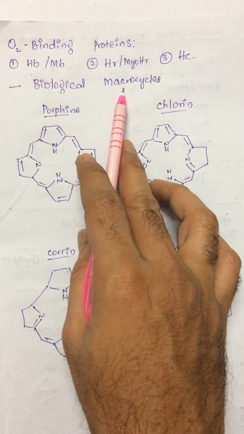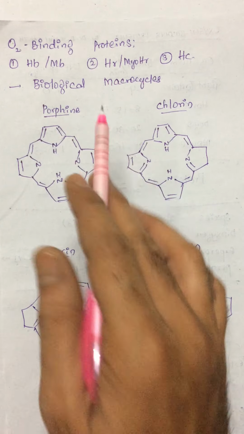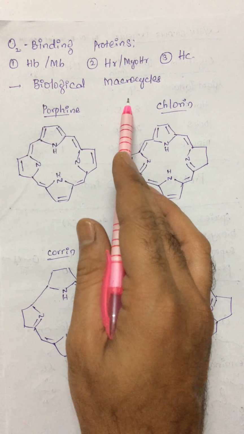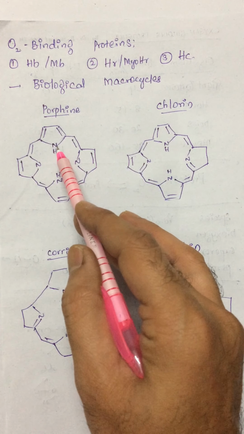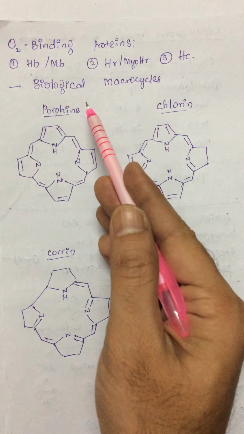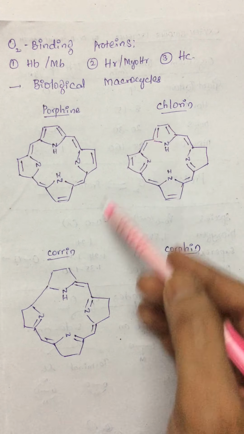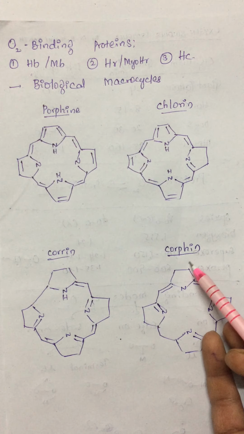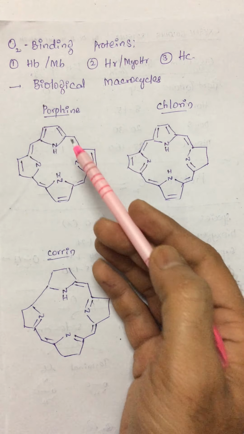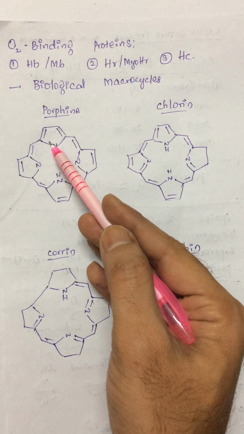A macrocycle is a cyclic ligand. In this cyclic ligand, there are some donor atoms. A minimum of 3 donor atoms must be present. There are 4 most important biological macrocycles, which are porphin, chlorin, corrin and corphin. Porphin with some substitutions are called porphyrins.